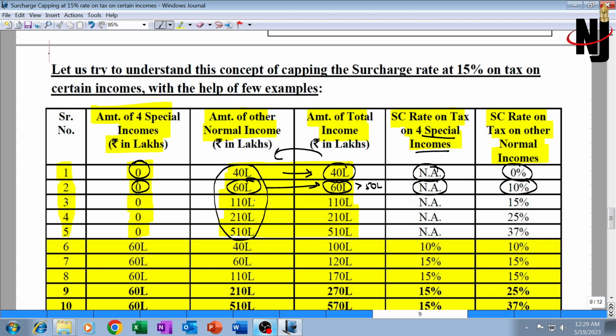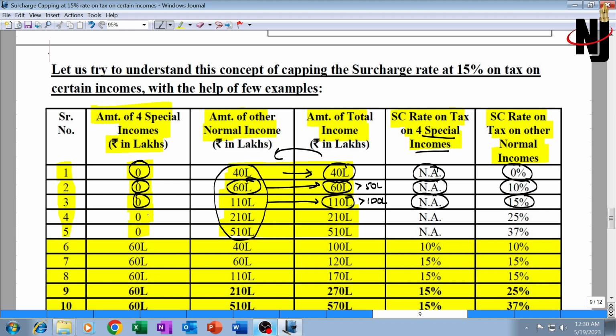Third illustration, special income is nil, other income is 110, total income is also 110. Surcharge rate on tax on special income will not be applicable because special income is nil. Total income is more than 1 crore but up to 2 crore, therefore the surcharge rate will be 15%. Whenever the surcharge rate on total income is going to be 15%, this capping concept does not apply.